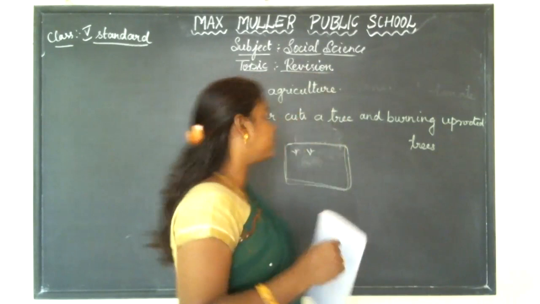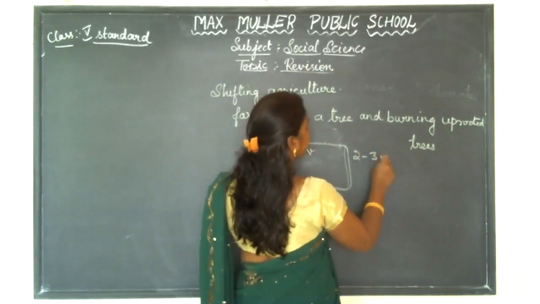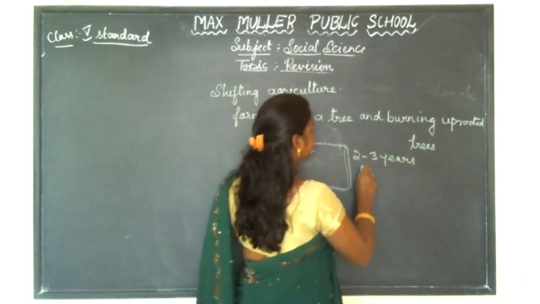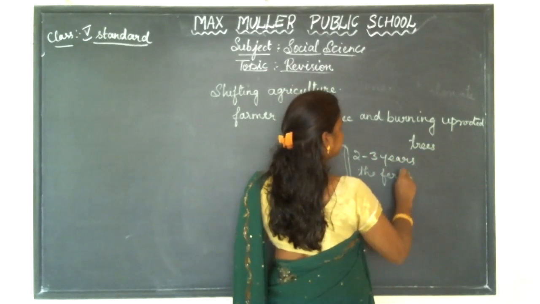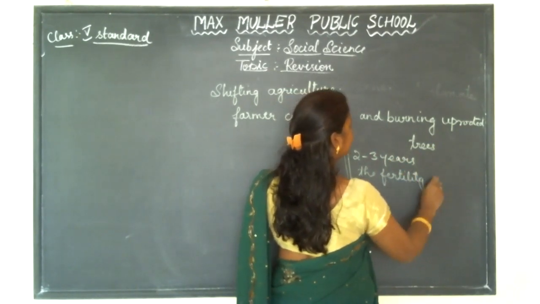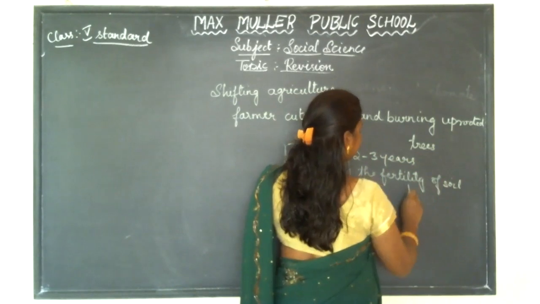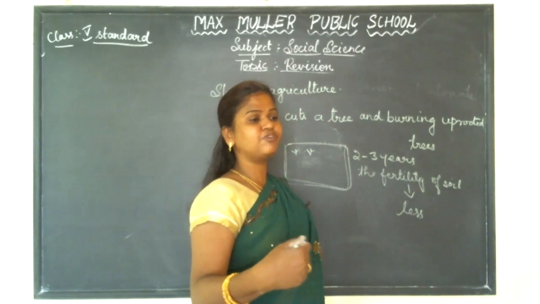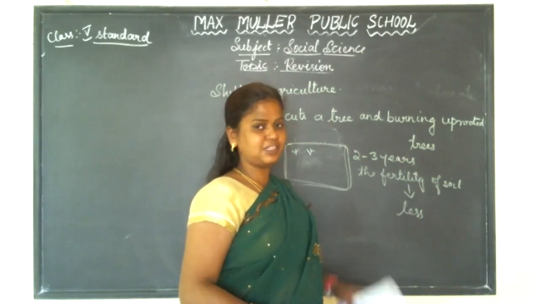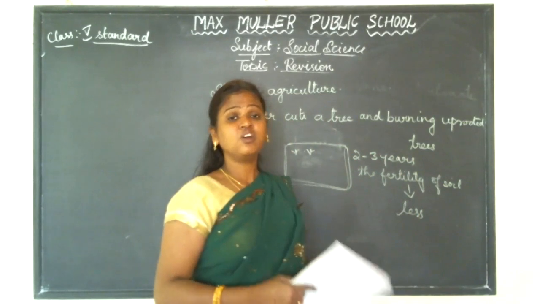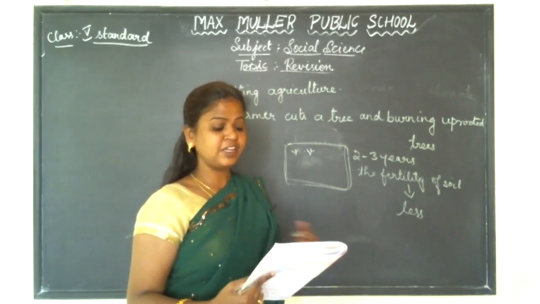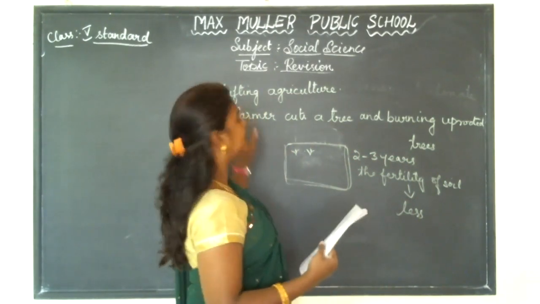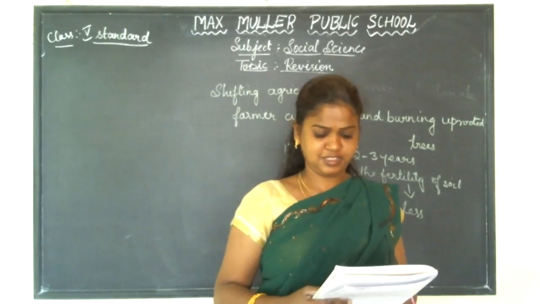The crops can be grown here for how many years? They can be grown for 2 to 3 years. After 2 to 3 years, what happens? The fertility of the soil becomes less, and again he can't grow the crops over here. So what will he do? He will shift to a new place to grow crops. That process is called shifting agriculture.